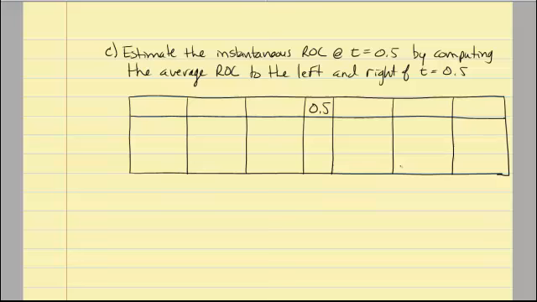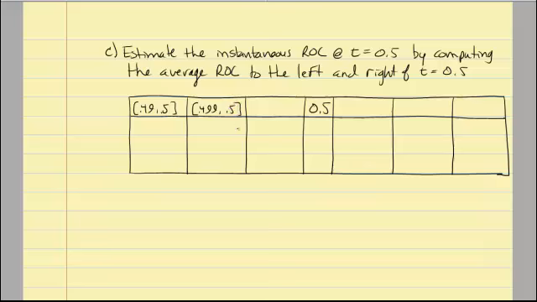So from here, again, this table basically represents I'm trying to determine the instantaneous rate of change right here at 0.5. Now I can't find the instantaneous rate of change at 0.5 because remember, the denominator of my function, change in s over change in t, would go to 0. So what I'm going to do is choose some very small intervals to work with, and I'm going to do the same problem I did just above, except with much smaller intervals.